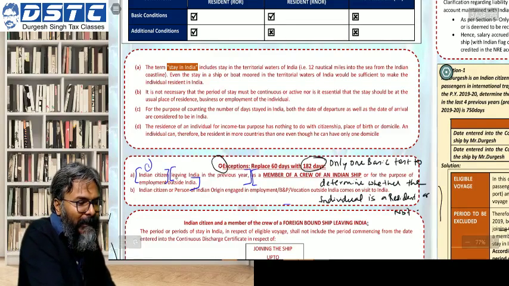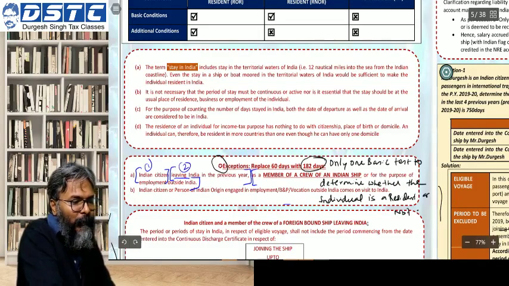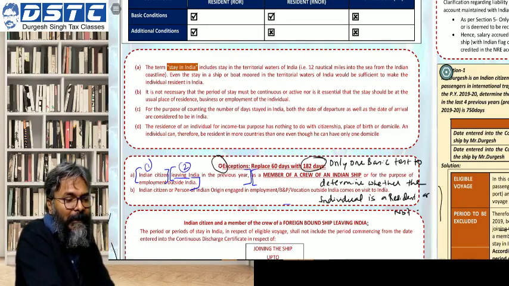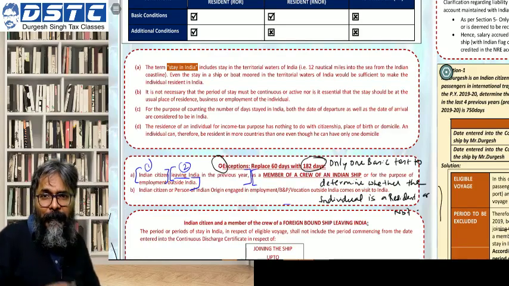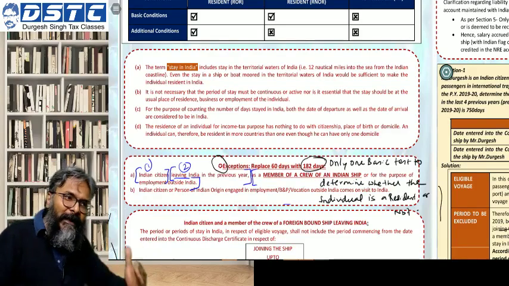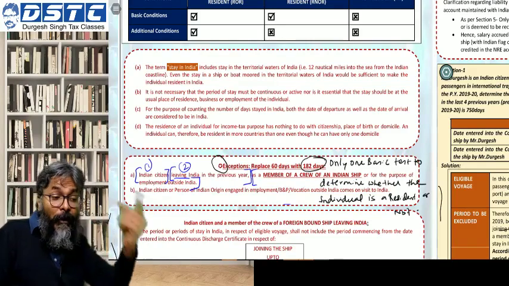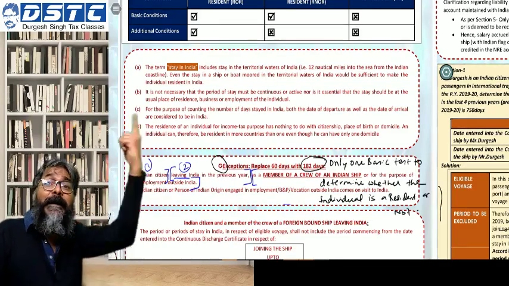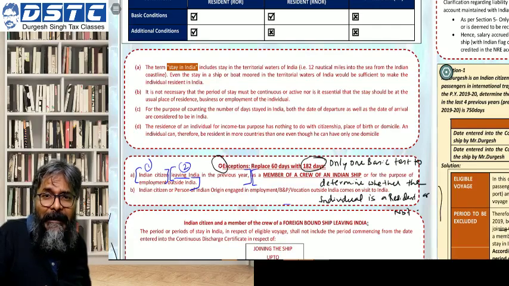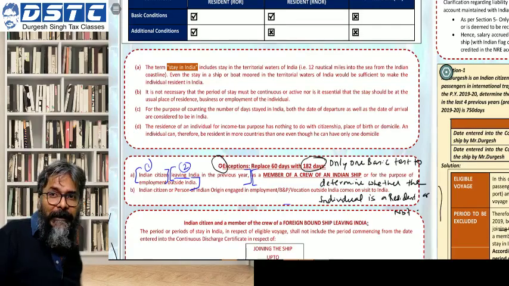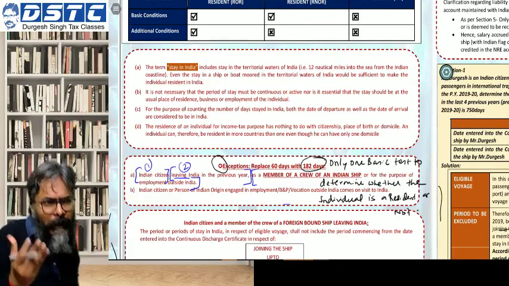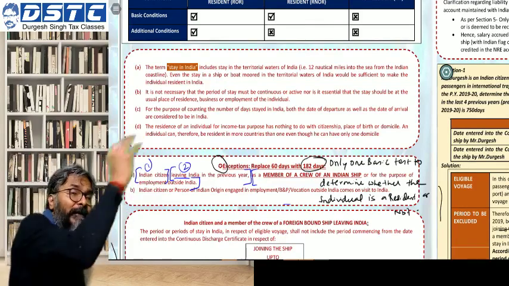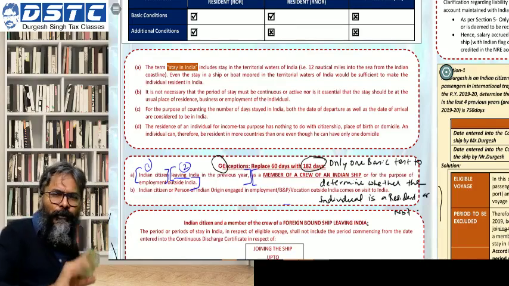You are leaving India, primarily, either as a member of the crew of an Indian ship, or for the purpose of employment outside India. One of the two should be satisfied.